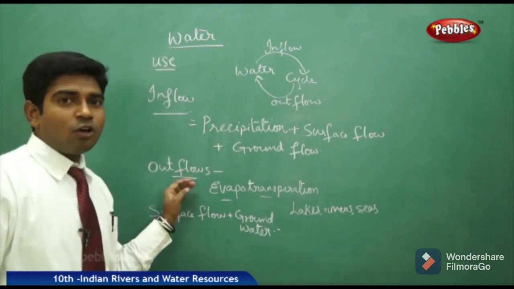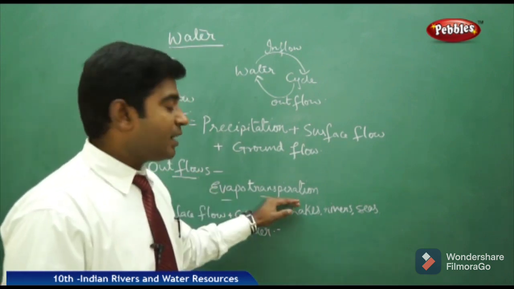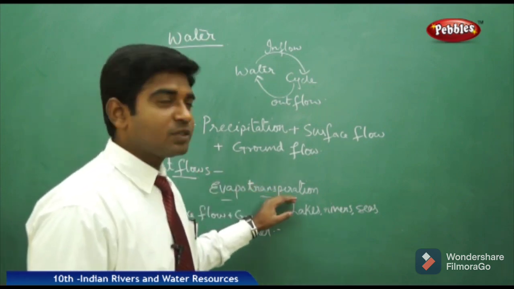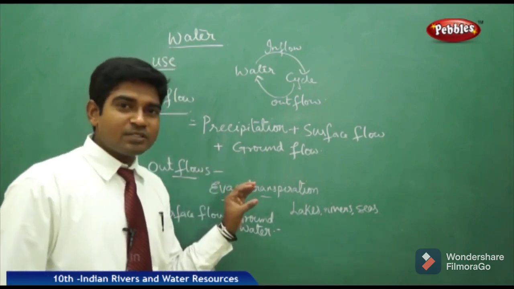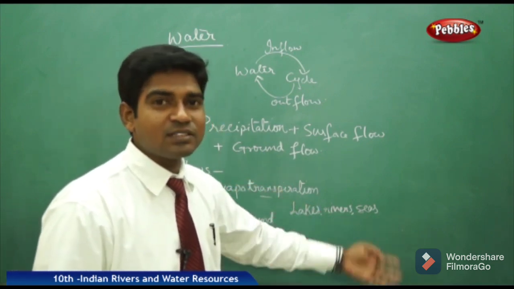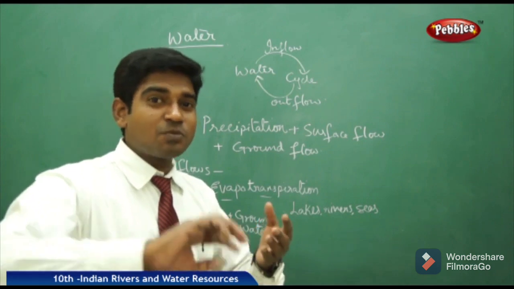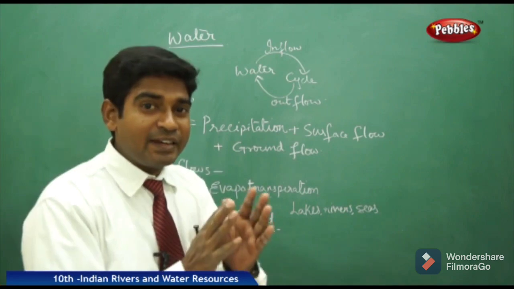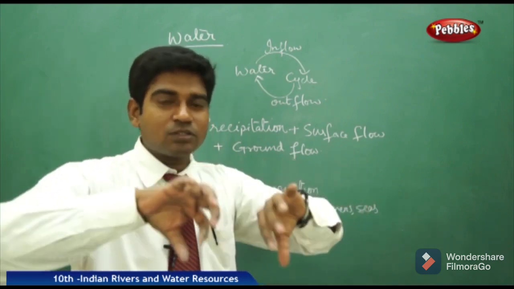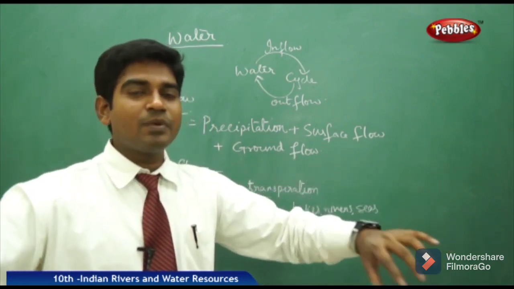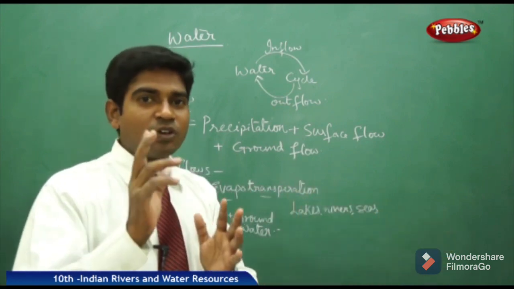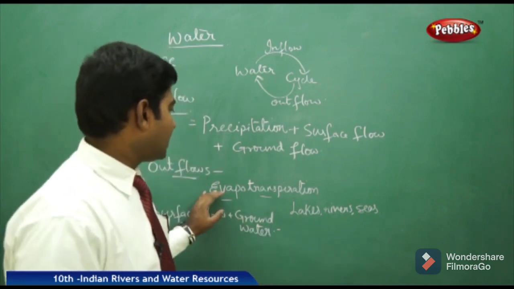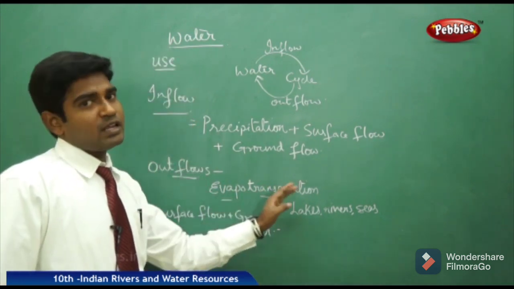Coming to the outflow. Outflow again has two parts, evaporation and transpiration. When evaporation and transpiration happen together, it is called evapotranspiration. How does this happen? Evaporation from the lakes, rivers and seas happens directly, and when water is being transported in the form of rivers moving from one place to another, it gets diverted and the quantity of water gets reduced and then moves on to other places. Because of that, the water content reaching the levels also goes down. So this is called evapotranspiration, evaporation and transpiration.